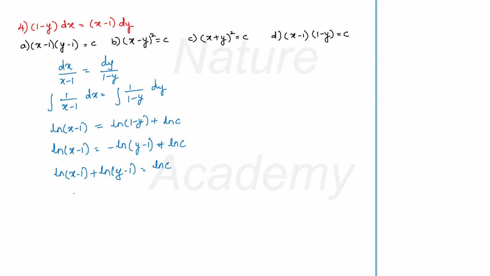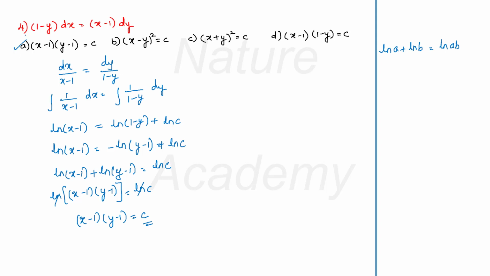x minus 1, I can multiply. If I have log a plus log b, I can just multiply it as log a into b. So it will be x minus 1 into y minus 1. Here if I have log, this one will be log c. This gets cancelled and my solution will be x minus 1 into y minus 1 is equal to c. So the option A will be the right answer.